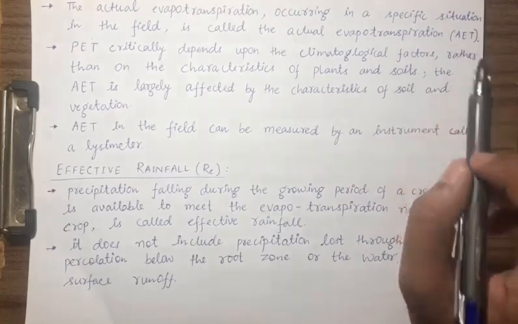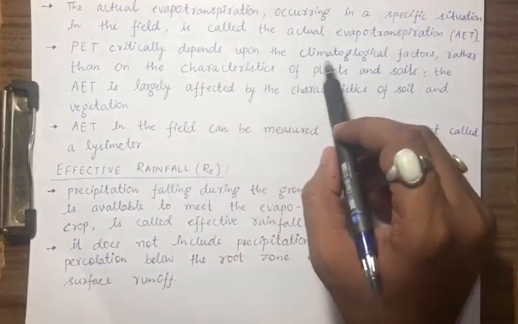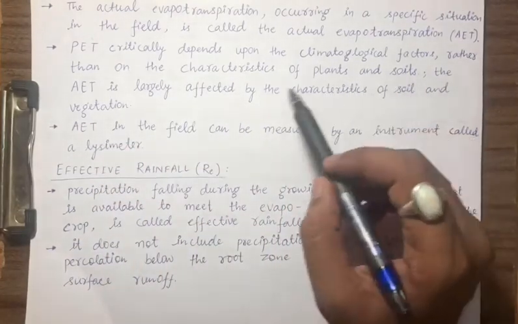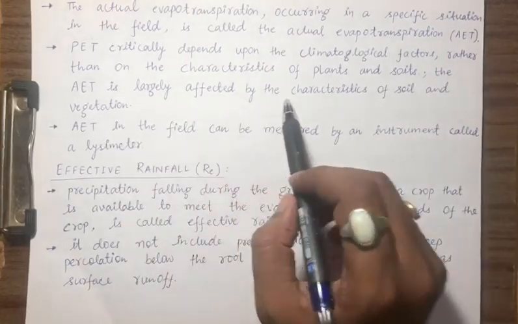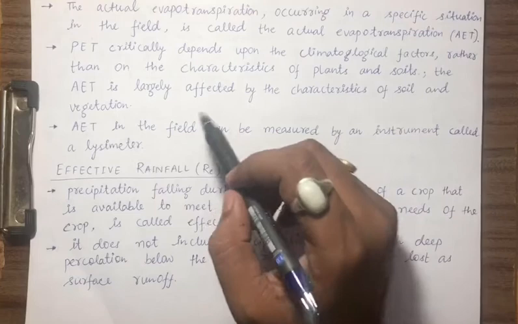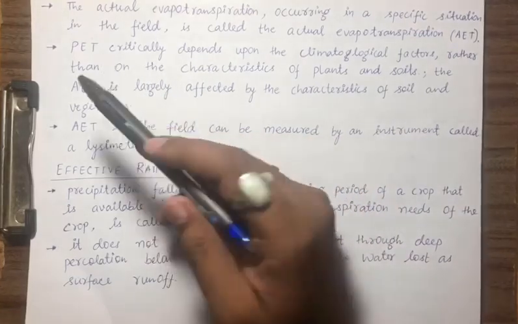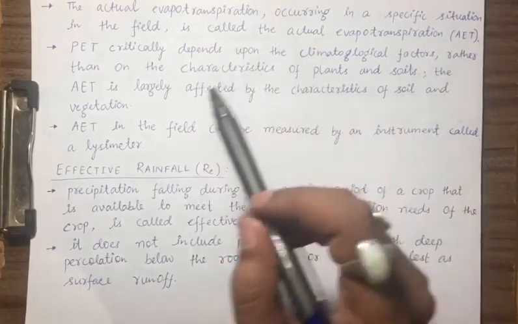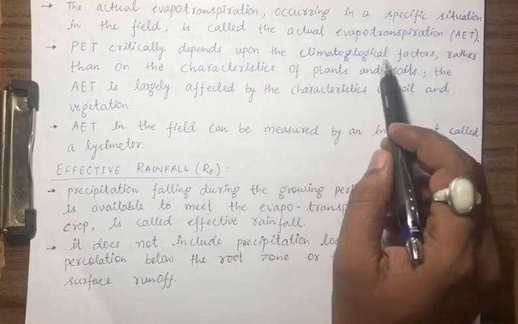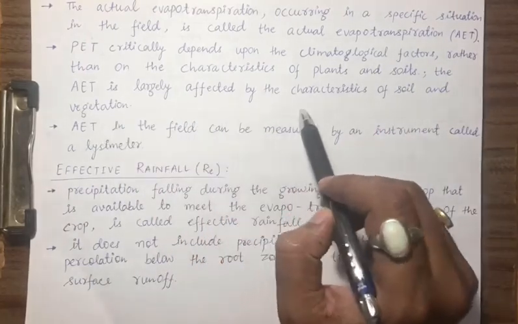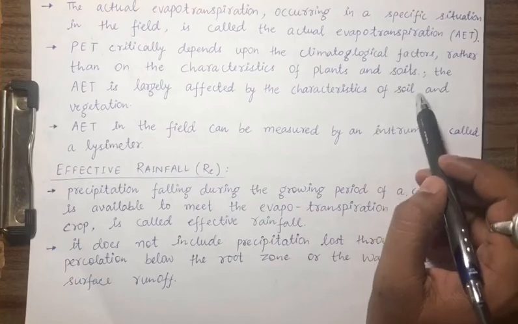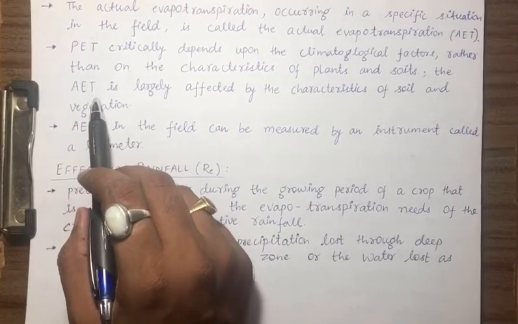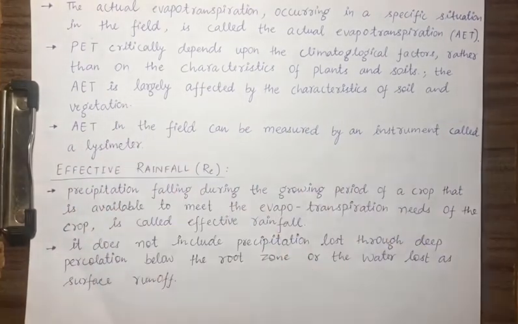PET critically depends upon climatological factors rather than on the characteristics of plant and soil. The AET is largely affected by the characteristics of soil and vegetation. So these two are different, and their dependency is on different parameters. PET depends upon climatological factors, while AET is largely affected by the characteristics of soil and vegetation, because it is the actual evapotranspiration, hence it depends on the soil and vegetation.